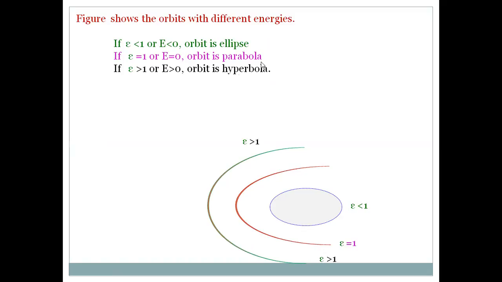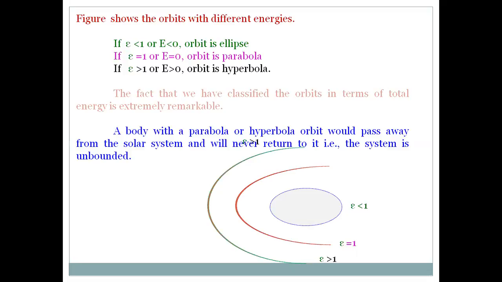In these last two cases, E is equal to 0 and E is greater than 0, the force is positive, that is nothing but a repulsive force. So in these two cases, the planet does not bind with the sun. The system is unbounded in these two cases, that is epsilon equal to 1 and epsilon greater than 1. So these two cases are not possible.